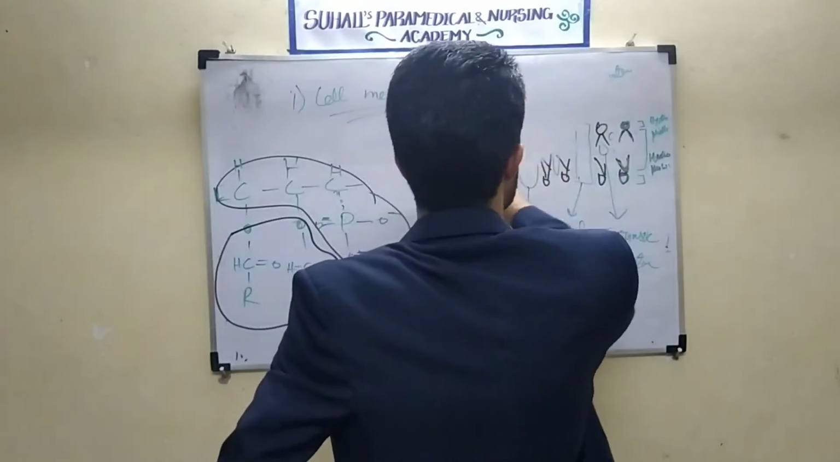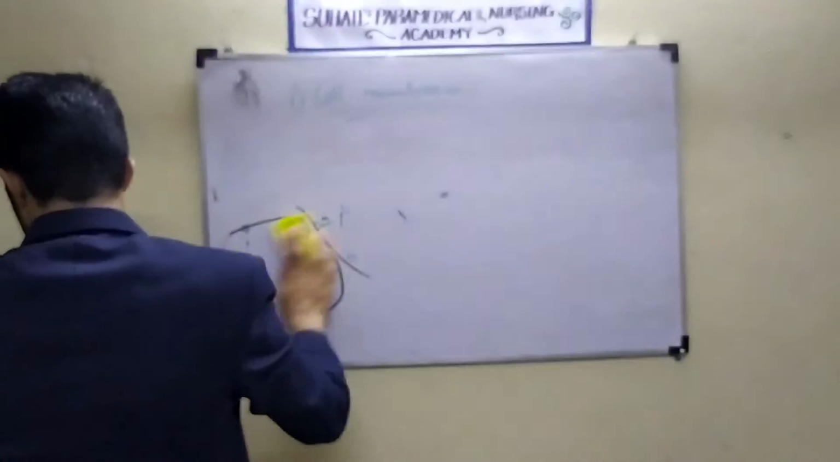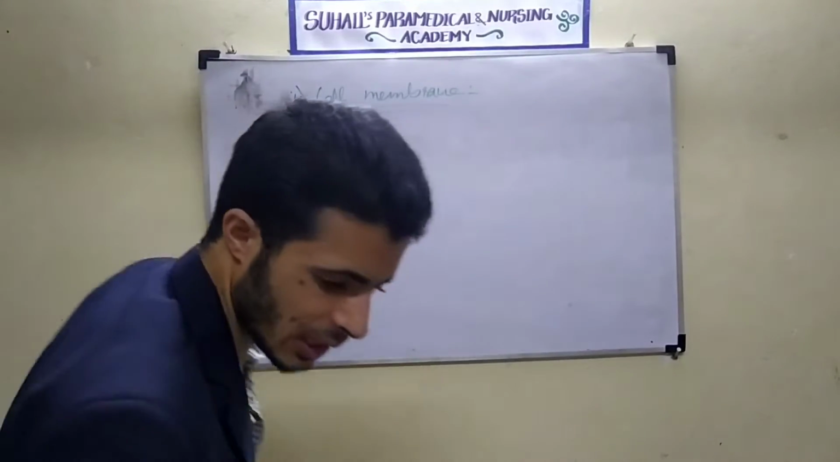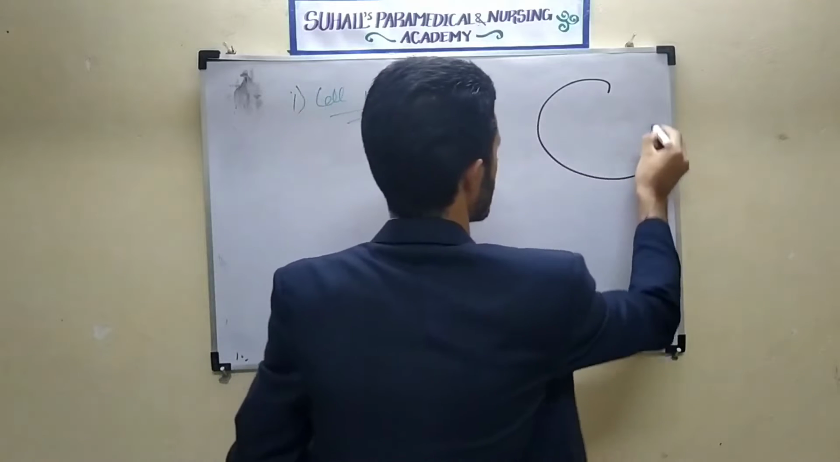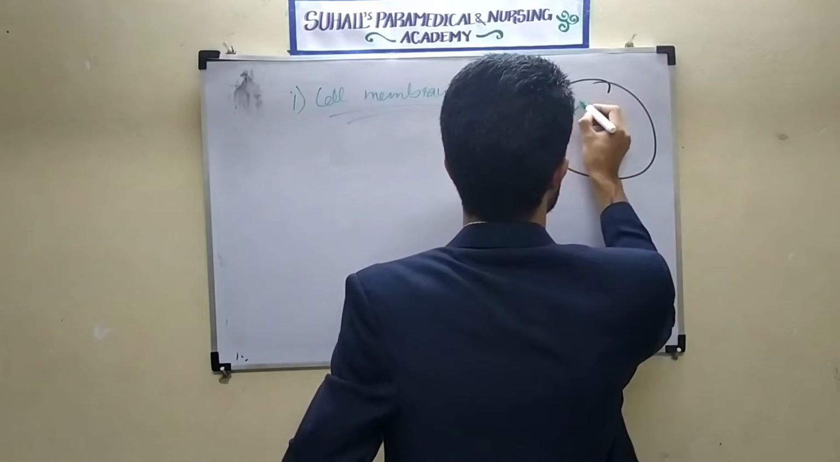Then in the next lecture I will tell about the transport across the plasma membrane. See, what is the another point after the plasma membrane? I am going to tell next: this was the plasma membrane. Inside the plasma membrane, as I told, there is the endoplasmic reticulum.